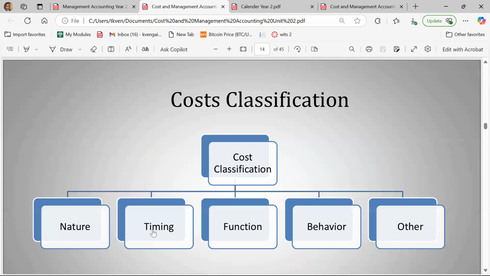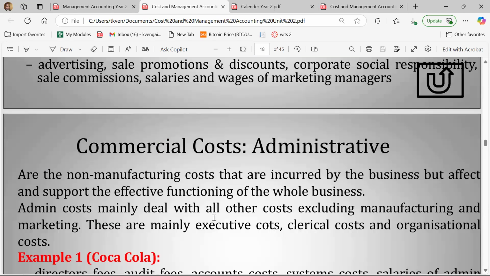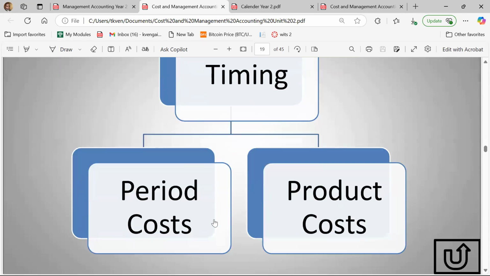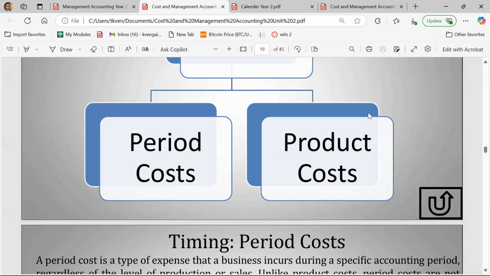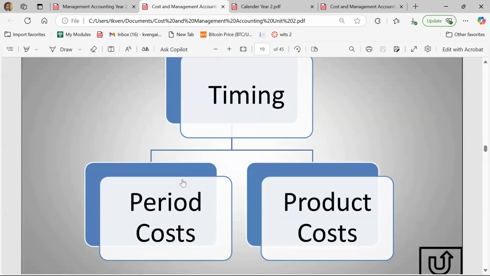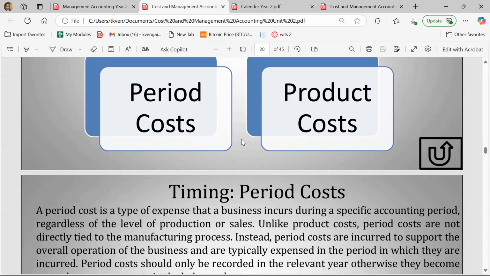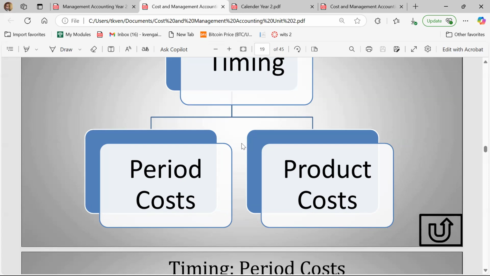Cost classification. All right. Manufacturing, marketing, administrative. We talked about this. Okay, so you can also classify costs according to timing, right? So this is what I was talking about when I was highlighting issues of period costs. If you are classifying costs according to timing, they can either be period costs or product costs. So something just to make sure that you don't get confused.